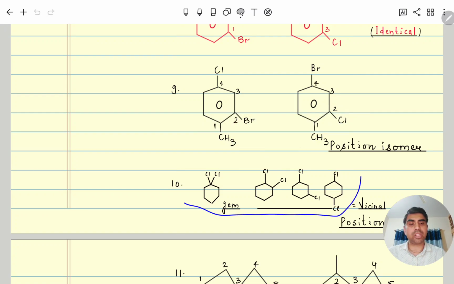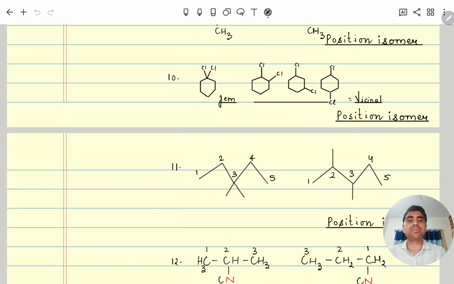Here also all three are position isomers. This is geminal. Here this one is 1,2, 1,3 and 1,4. But if it were benzene, then 1,2, 1,3, 1,4 are possible, but this one is not possible, because in benzene, if it were there here, then carbon would form only one bond. So this one is not possible. Understood? So these three are vicinal, whereas this one is geminal. Next, moving further.